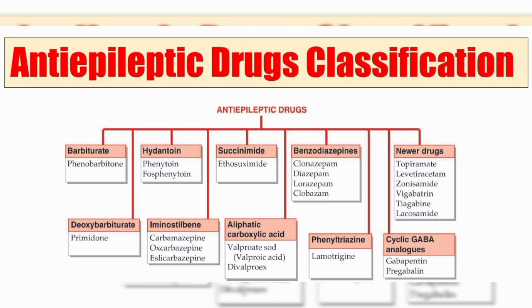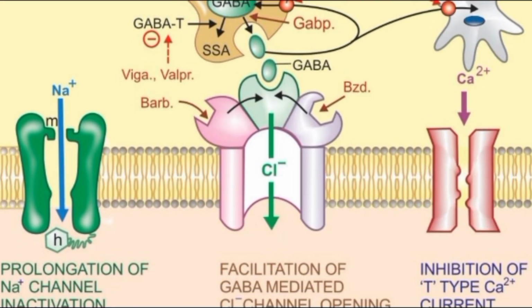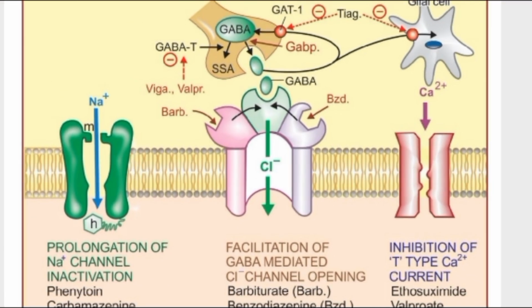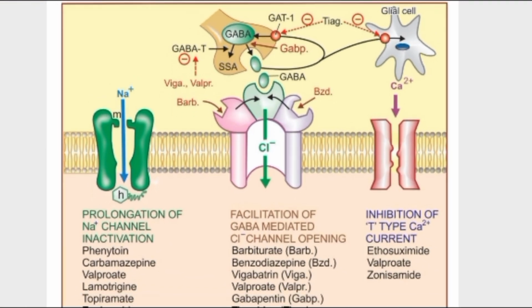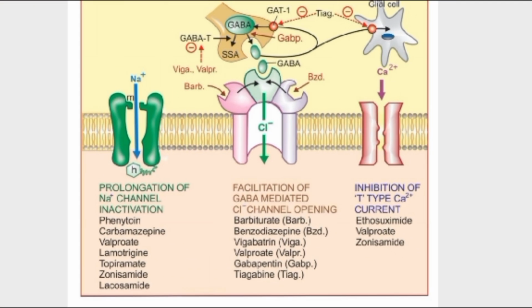Okay. Now we'll see the mechanism of action of each drug in a detailed manner. All will be represented with this particular picture. You can easily go through it. First mechanism is a prolongation of sodium channel inactivation. Next is a facilitation of GABA mediated chloride channel opening. Next is the inhibition of T-type calcium channel.